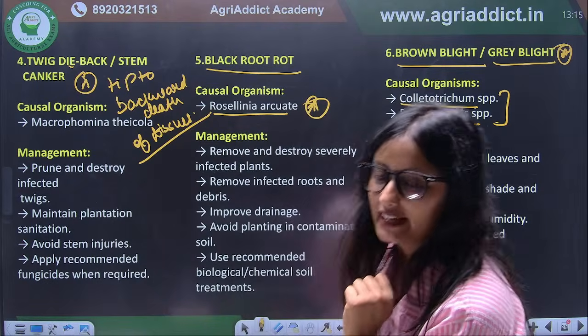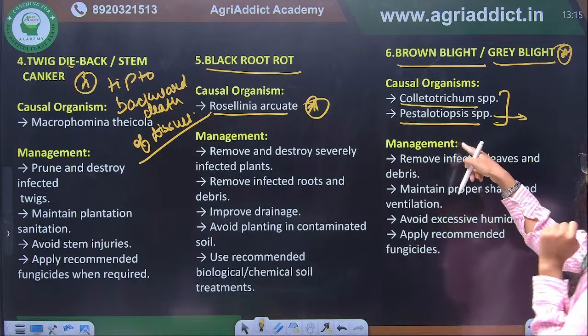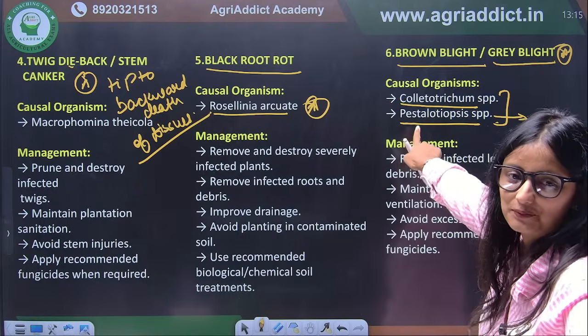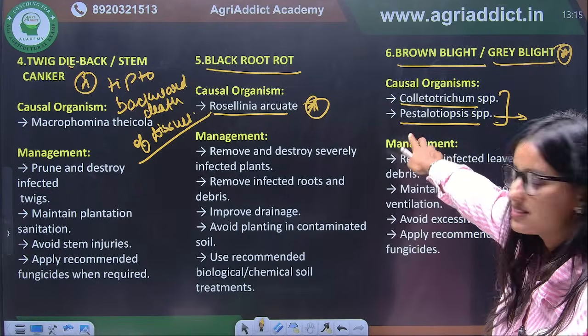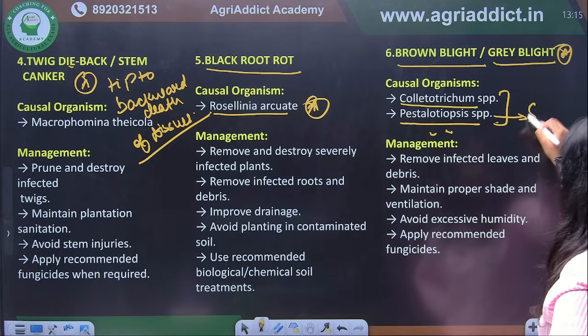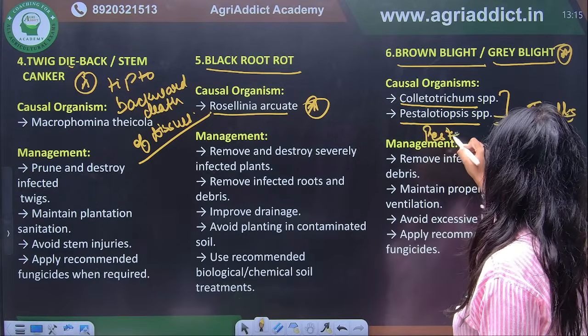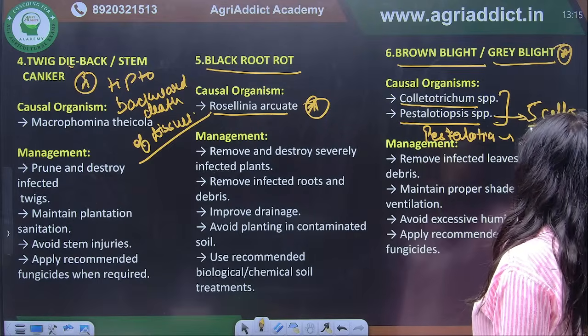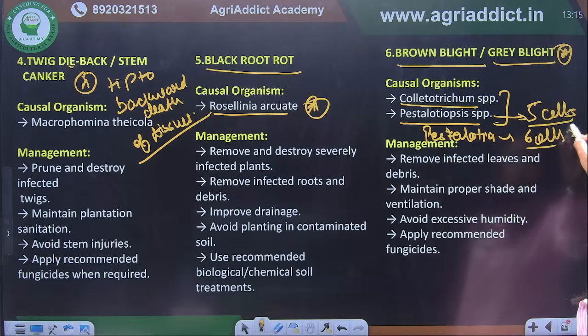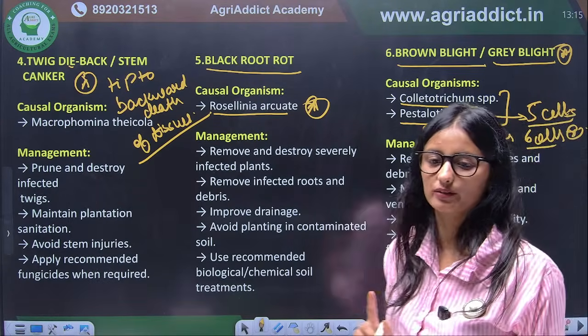Very good. 5-celled and 6-celled. Pestalotiopsis, since its name is bigger, has fewer cells, 5 cells. And Pestalotia, its name is small, but it has more cells. So again, this is very important.